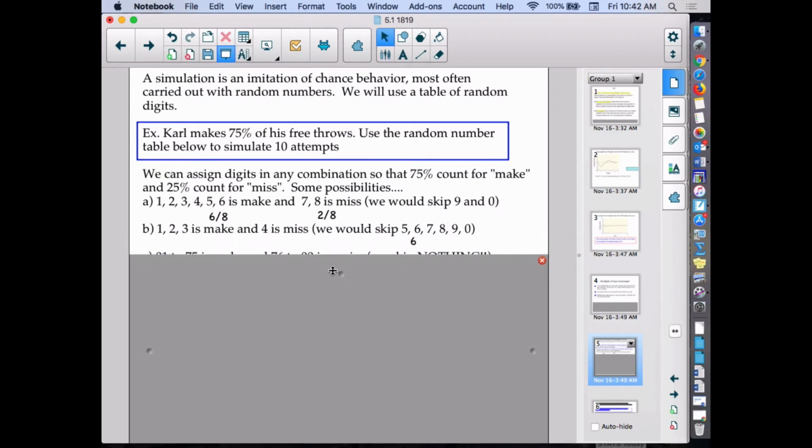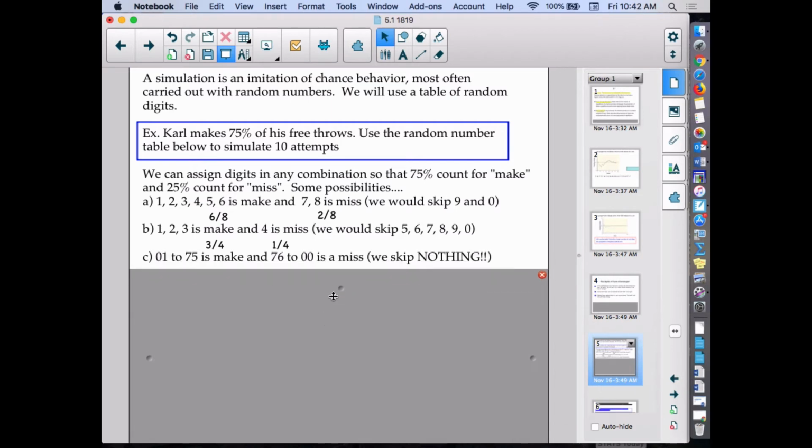Okay, this is a different combination, but it would work just as well. If I do 1, 2, and 3 as a make and 4 as a miss, then I have 3 out of my 4 as a make and 1 out of my 4 as a miss. That is 75% and 25%. We would just have to skip more digits.